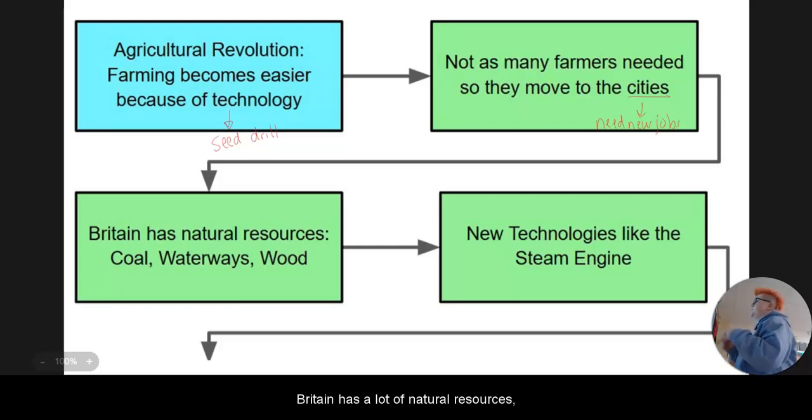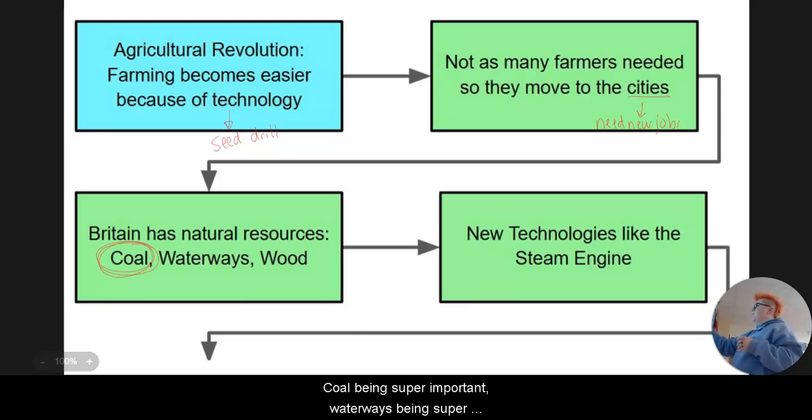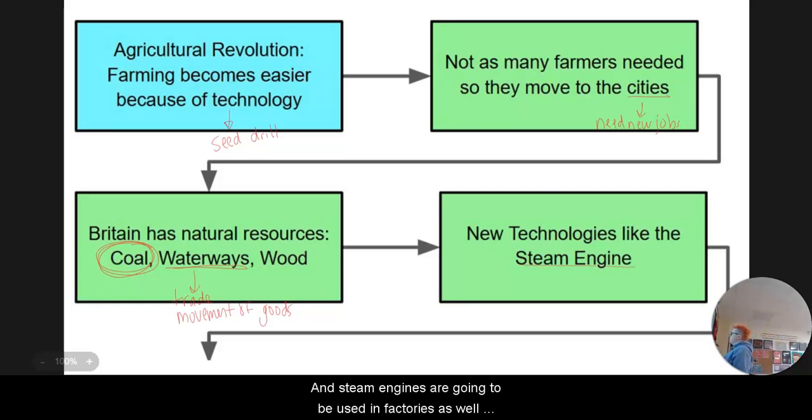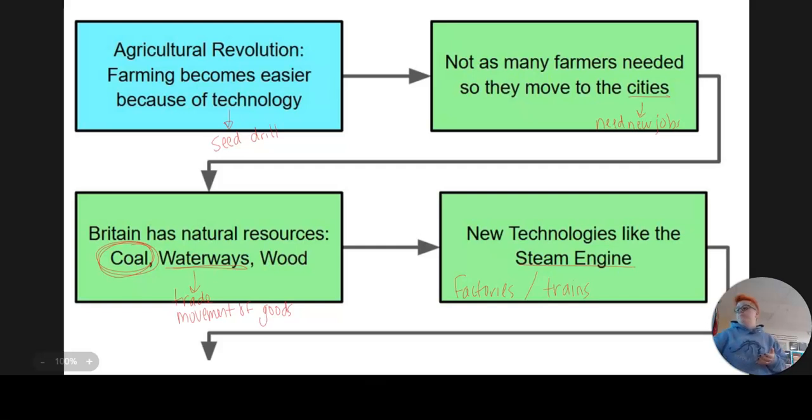Britain has a lot of natural resources: coal, waterways, and wood. Coal is super important, and waterways are super important for trade and the movement of goods. Then we end up with new technologies like the steam engine, and steam engines are used in factories as well as on trains to transport not only goods but people.